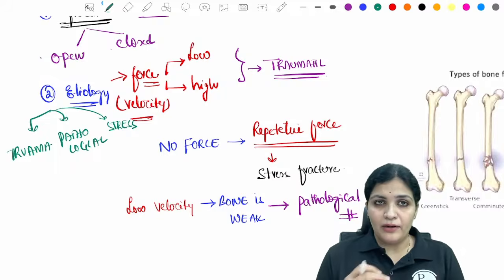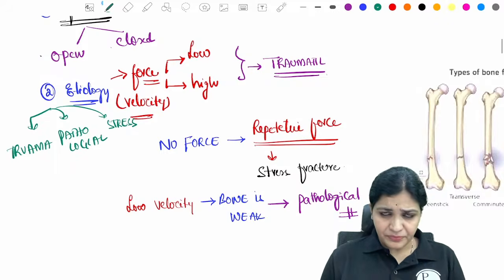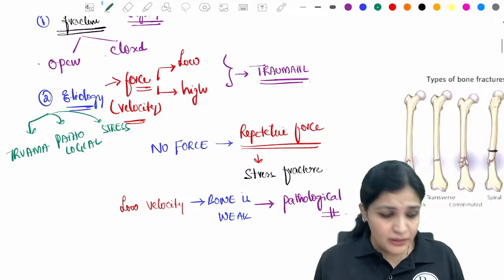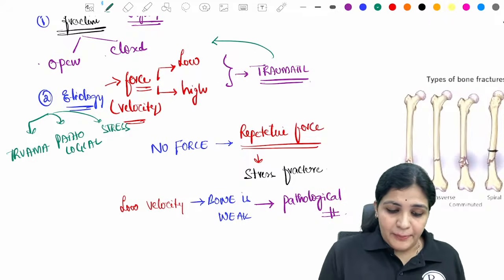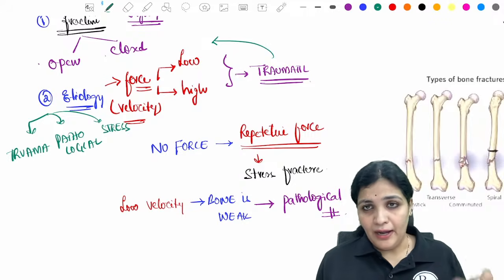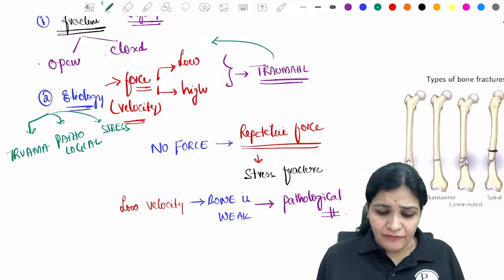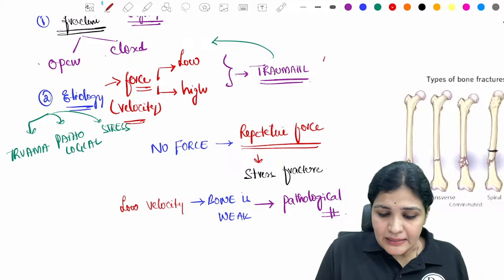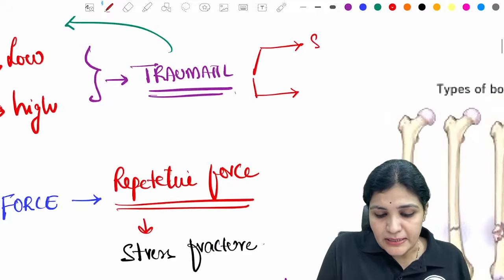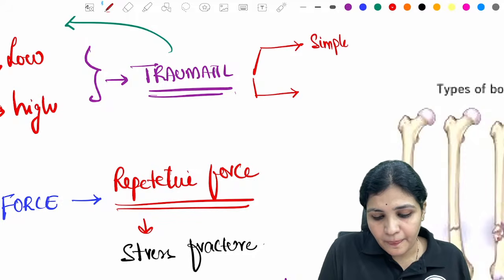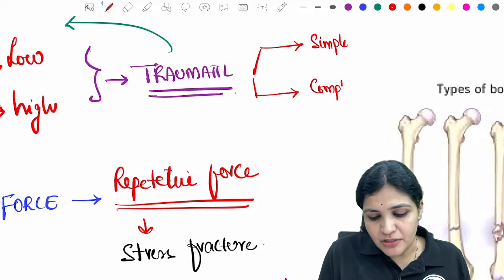Now you can answer what are these, without any confusion, right? So this trauma, going back, can be a low or a high, right? If it is a very, very high trauma, these fractures can further be divided into a simple fracture or a complex fracture.